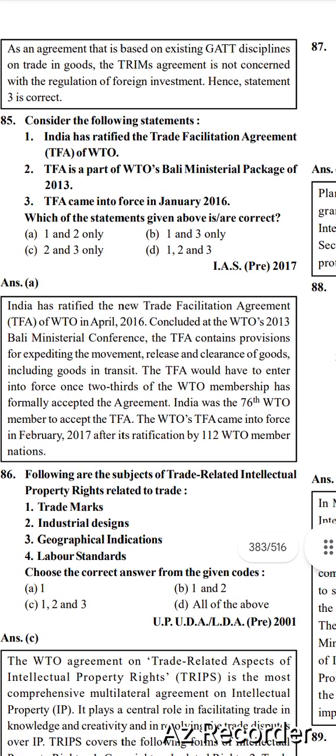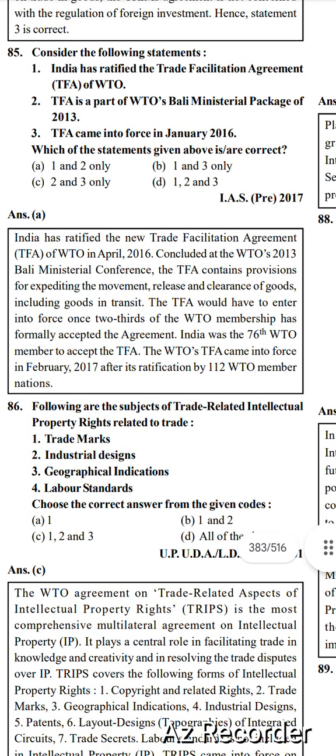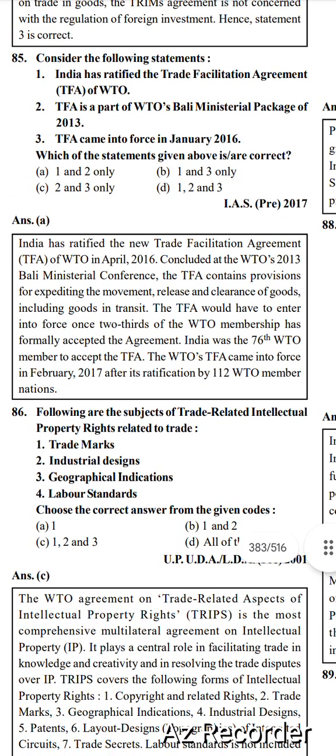India has ratified the Trade Facilitation Agreement of WTO. TFA is a part of the WTO Bali Ministerial Package of 2013. India ratified the Trade Facilitation Agreement of WTO in April 2016, concluded at the WTO's 2013 Bali Ministerial Conference. The TFA contained provisions for expediting the movement, release and clearance of goods, including goods in transit.